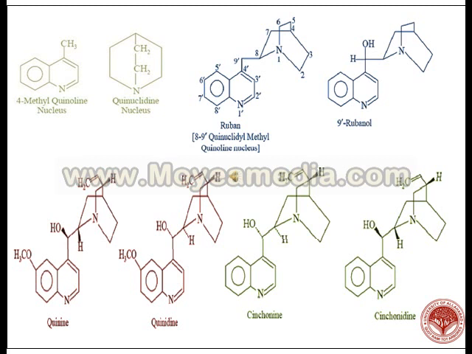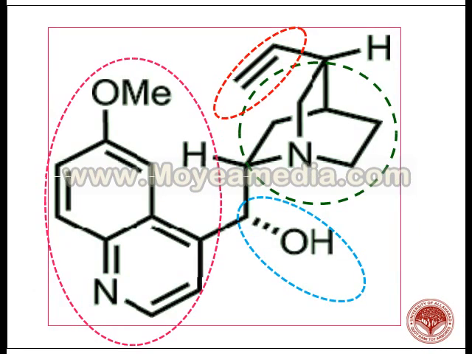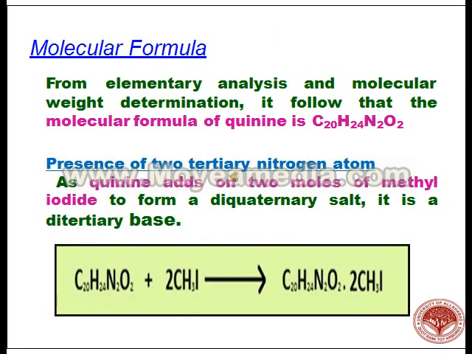It is one of the 30 alkaloids found in cinchona bark, like rubene, quinine, quinidine, cinchonine, and cinchonidine. Quinine is one of them, and it is very important as a medicinal plant. Its molecular formula is C20H24N2O2. The presence of two tertiary nitrogen atoms is confirmed as it adds 2 moles of methyl iodide to form a diquaternary salt and confirms it as a ditertiary base.